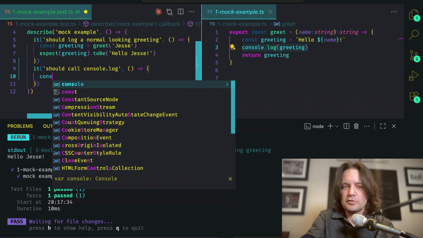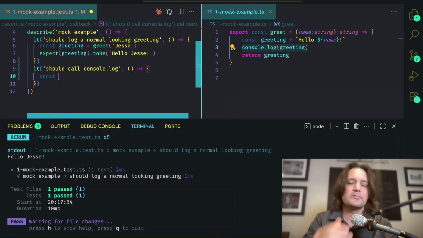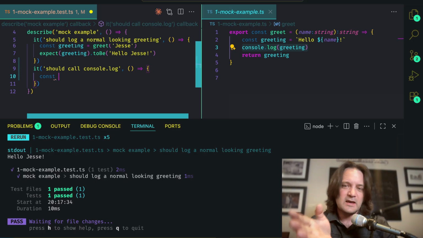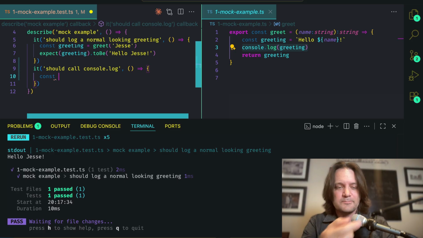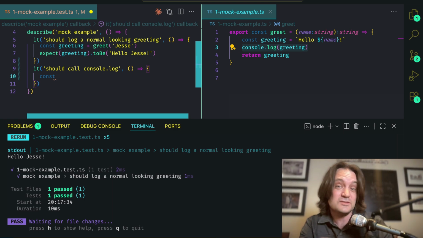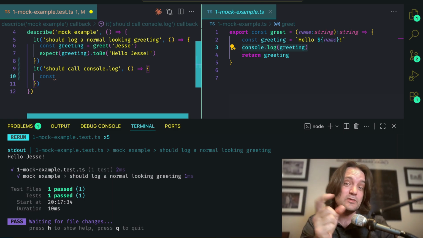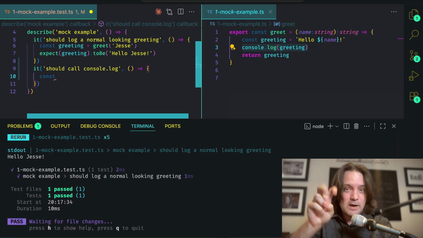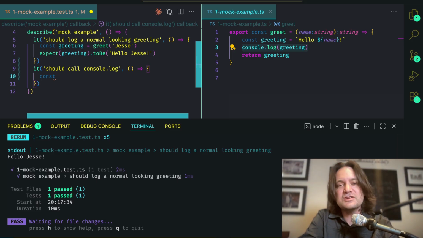And what they'll do is they'll create what's called a test double. And there's a variety of test doubles. One of them that JavaScript and TypeScript use a lot is called spies. And the reason they like spies is because you don't even have to use dependency injection. You can literally mutate the original class, module, or object, spy on a particular method or function, and see how it's used and make expectations against those things.